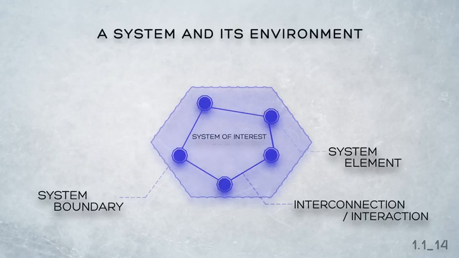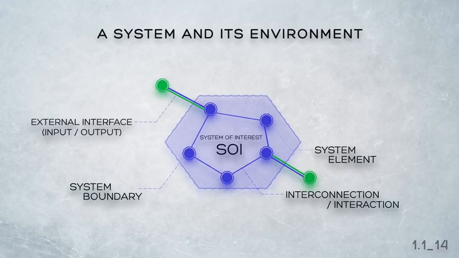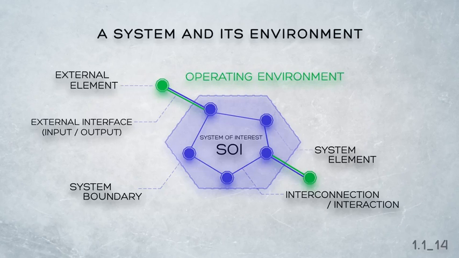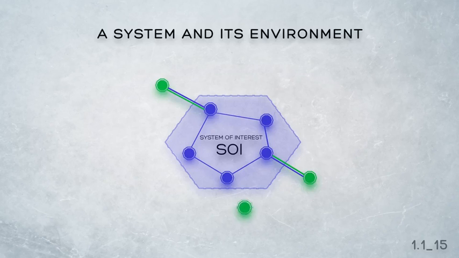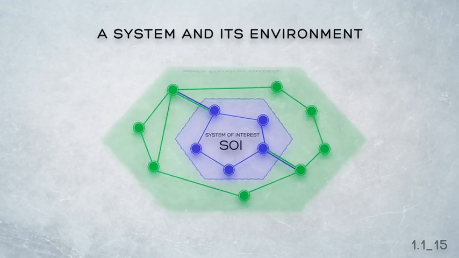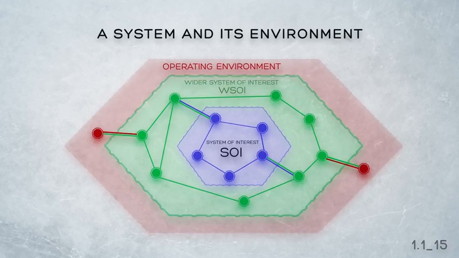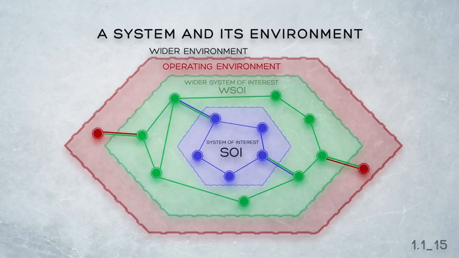Now, returning to our simple diagram of a system. Since we're interested in engineering physical systems that are open, our system of interest must accommodate external interfaces, that is, inputs and outputs, across the system boundary, connected then to external elements that exist in an external operating environment or perhaps a related system. To extend even further, sometimes we need to be aware of an even wider context. So an SOI might be considered as part of a wider SOI, a WSOI, which exists within an operating environment. And that operating environment could be conceived to even be part of a wider environment.